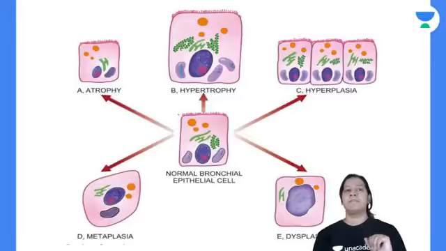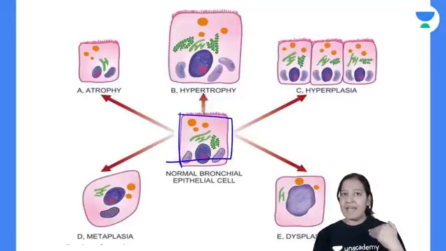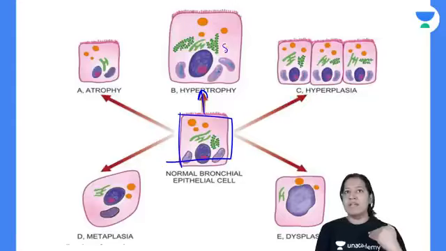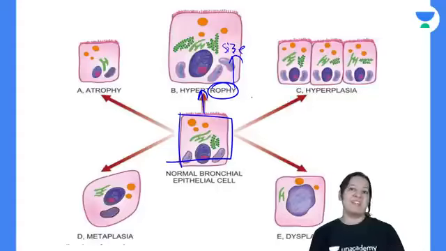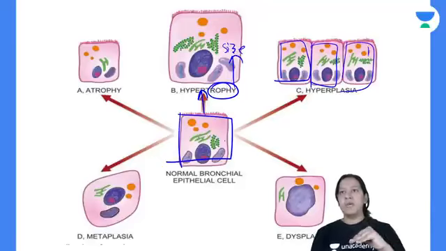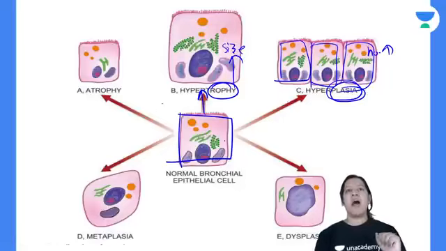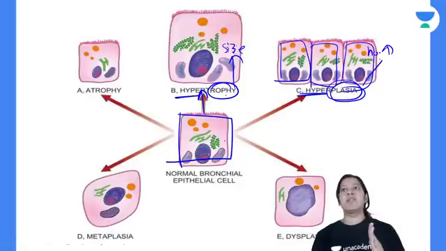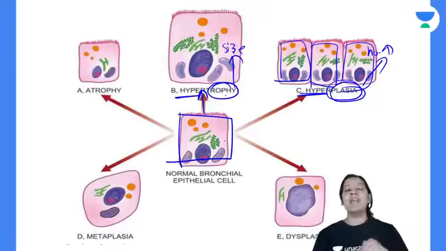Okay, so see here, this is a cell. You can see if this cell increases in size, see size is increased here, it is known as trophy. Trophy का मतलब होता है size. And if the cell is increased in number, size is same, but you can see instead of 1 it is 3. So here number is increased, so it is known as plasia. Both are hyper. Trophy का मतलब होता है size, plasia का मतलब होता है number. So size बढ़ रहा है कि number बढ़ रहा है?